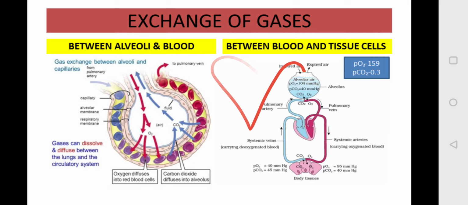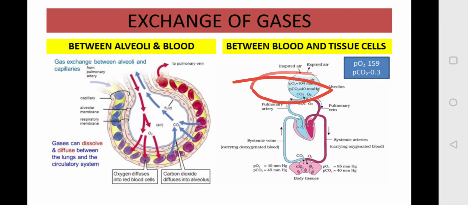The carbon dioxide level increases because of that air which is already present in your tract, and the partial pressure of oxygen decreases. Okay, now here you will observe that this is your pulmonary artery and this is your pulmonary vein.